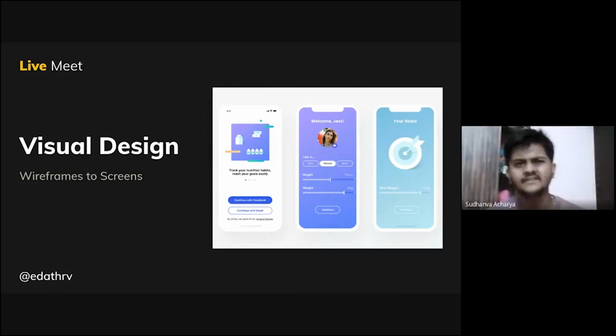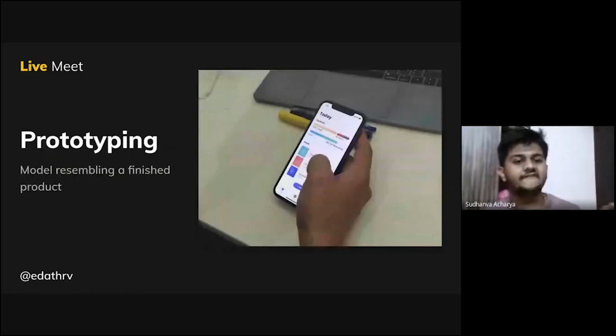After this visual design stage, before giving it to a developer, you have to test it, right? You have to test how accessible the button is, how the whole UI looks. That is done using what is called a prototype. A prototype is nothing but a model resembling a finished product. That means it will give almost 90% of the feel of the app, but it will not work like it will after development, when it will be 100%. So it will give a feel of the app, like how accessible the buttons are. It is particularly used for testing purposes.